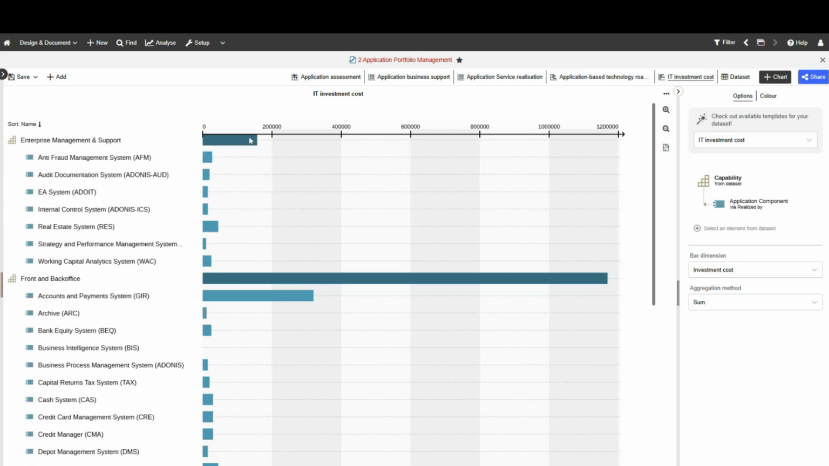You see the capability up here has an overall cost of 158,000, right? And it's a combination of the sum of all the applications that are part of this capability. As we put here the sum, right? And this is also investment cost. You can alter it. Again, you can create whatever report you wish, right?